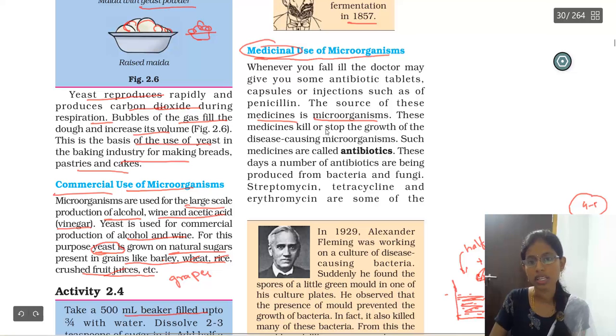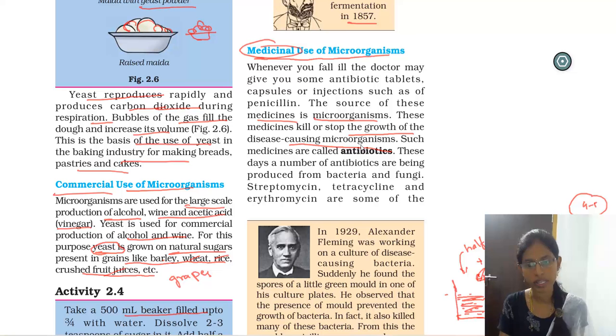The bacteria or microorganisms which are used to prepare the medicines are going to kill or stop the growth of disease causing microorganisms. As we learned earlier, a few microorganisms are useful and a few are harmful. The useful microorganisms help us and the harmful microorganisms harm us. So why are we getting diseases? Because of microorganisms only. How are we going to cure the diseases? Because of microorganisms only. Got it? The harmful microorganisms cause diseases. The useful microorganisms cure the disease.